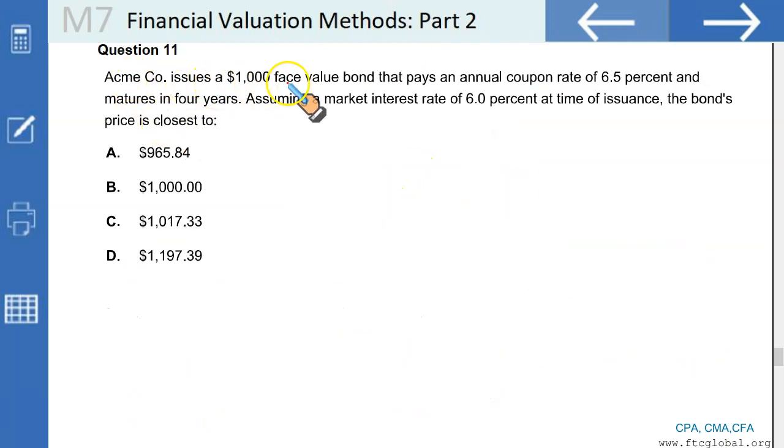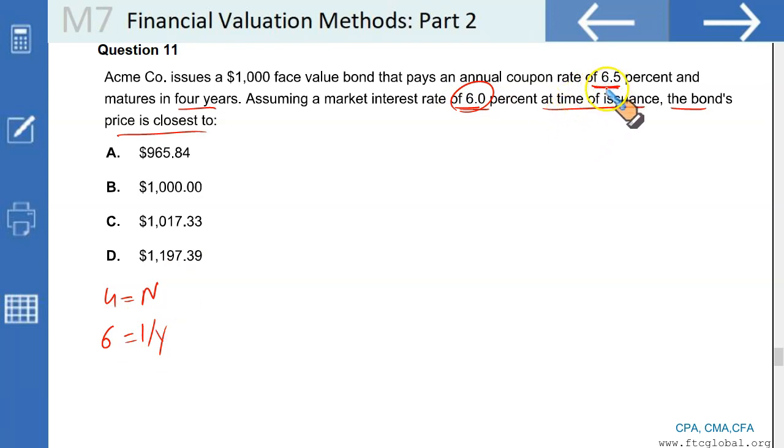Acme Company issues a 1000 face value bond that pays an annual coupon of 6.5% and matures in 4 years. Assuming a market interest rate of 6% at the time of issuance, the bond's price is closest to? Now, listen, what we have is the term that is given as 4 years. 4 is equal to N. The interest rate we need to use for discount purposes is 6%. 6 is the interest rate per period.